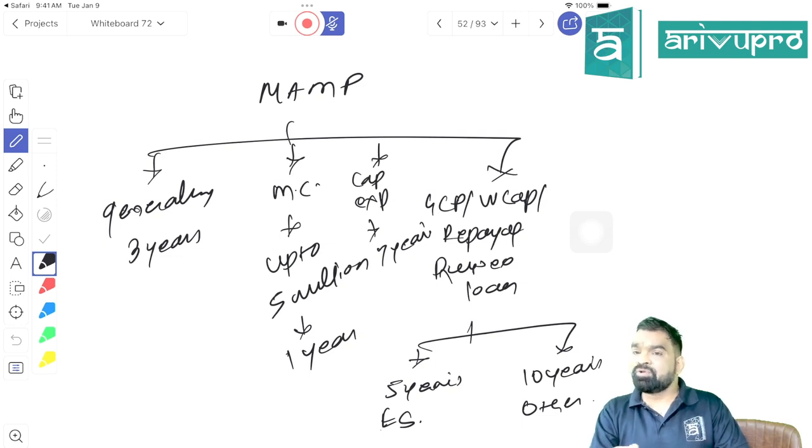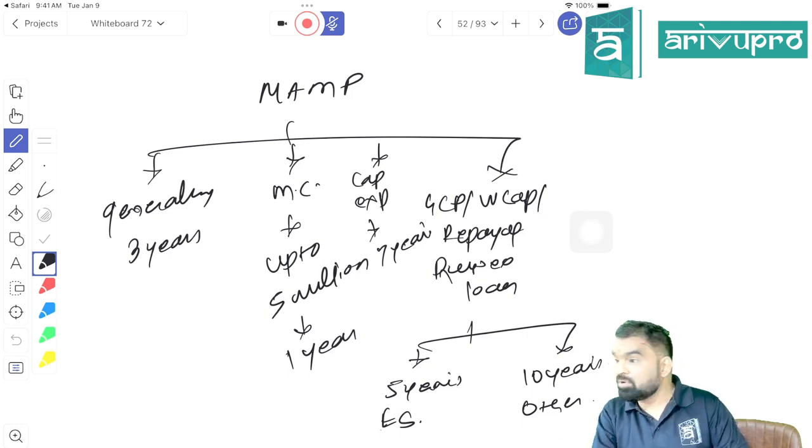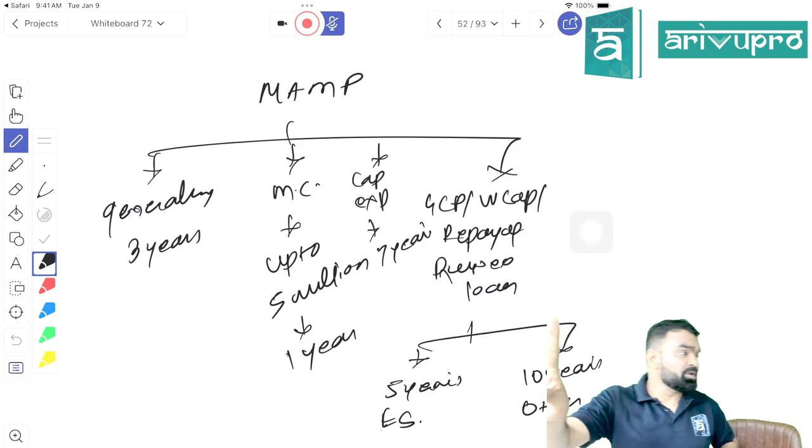And if you're willing to use it for working capital requirement, it should have been taken for working capital requirement only. Otherwise you cannot use it for working capital requirement. If you have taken it for some other purpose, you cannot use it for general corporate purpose. If you have taken it for any other purpose, then you cannot repay the Indian rupee loan by using the ECB funds, right? Got my point, students? Is it clear? We have done two topics today.